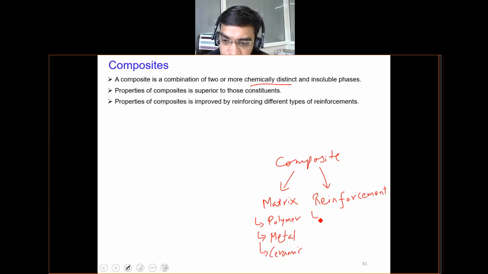Then if we talk of reinforcement, again they can be these materials: polymers, metals, or ceramics. So that is one classification.